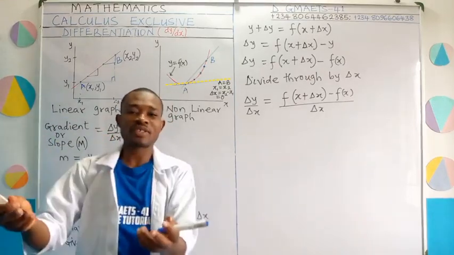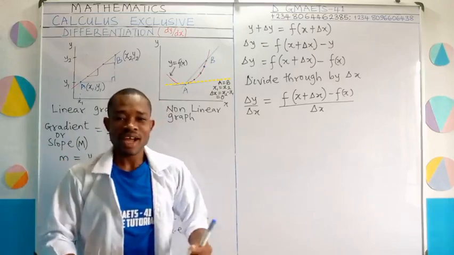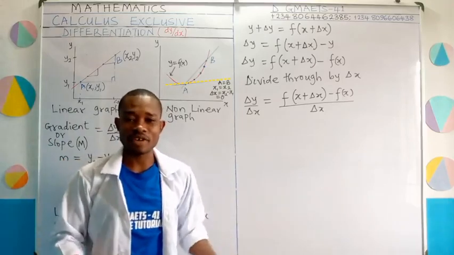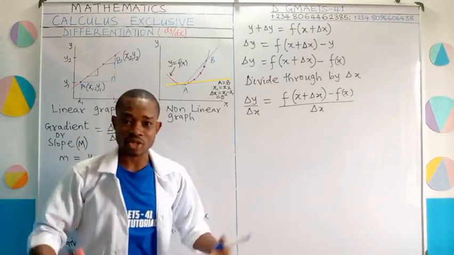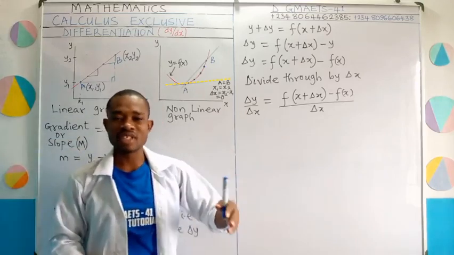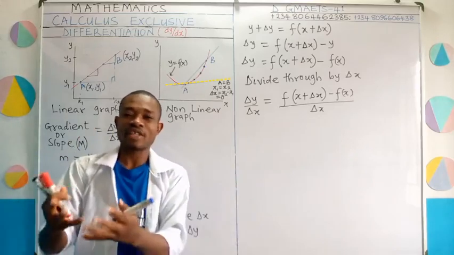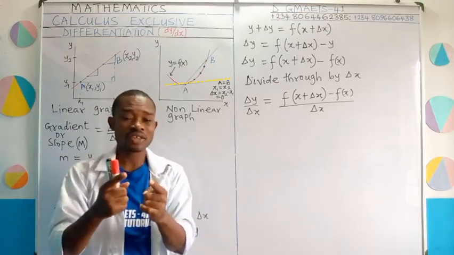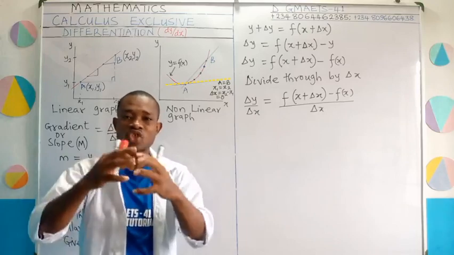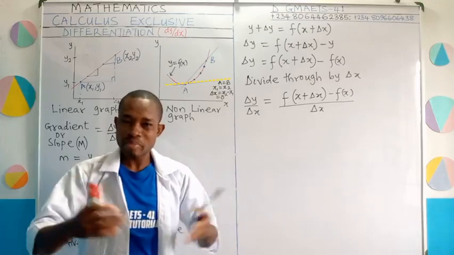So the environmental factors can be taken as one variable and the temperature be taken as another variable. Because in that case, temperature depends on the environmental factors. So the temperature becomes a dependent variable and the environmental factor becomes the independent variable. Remember I told you calculus is actually how things change. So in real life we meet all of these things.